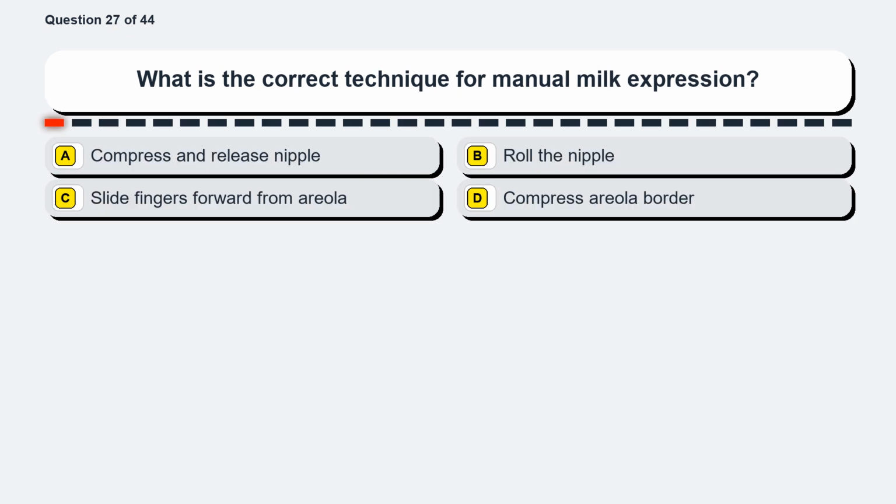Question 27. What is the correct technique for manual milk expression? Option A, compress and release nipple. Option B, roll the nipple. Option C, slide fingers forward from areola. Option D, compress areola border.